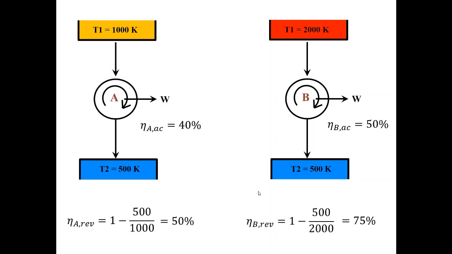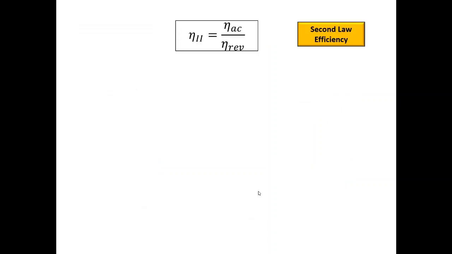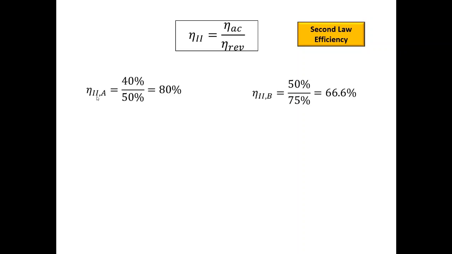Let us discuss this in more detail. We can also define second law efficiency, which is the actual efficiency divided by the reversible efficiency. So for heat engine A, the second law efficiency is 40 by 50, which is 80%, while for heat engine B, actually it is giving 50%, but a reversible engine would produce 75%.